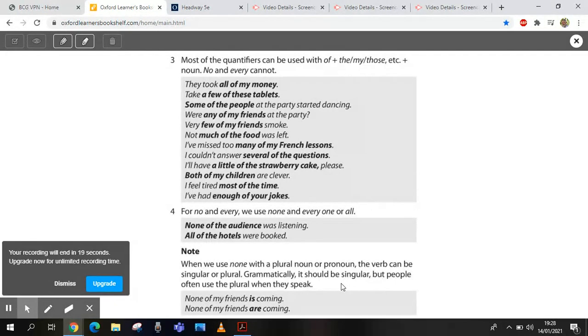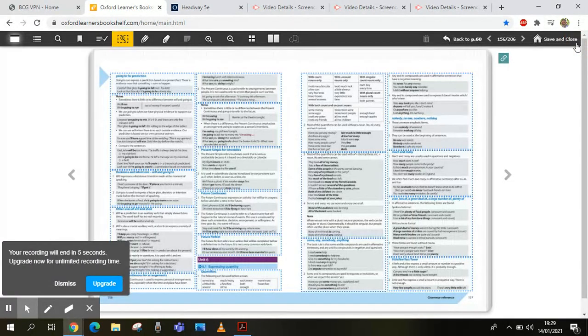Everyone is happy. Everyone we treat as singular. Okay. But if you say none of my friends is coming, that's correct. But you'll hear none of my friends are coming because we're thinking of my friends and it's plural. Okay. Now that really has confused you. Yeah. I think that's quite enough for that for the moment, though.